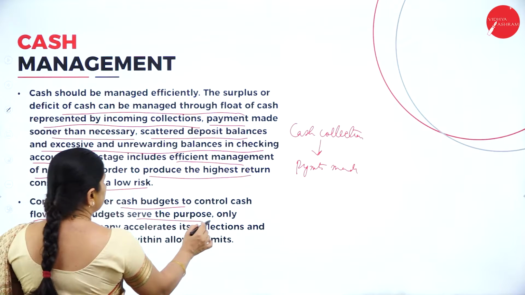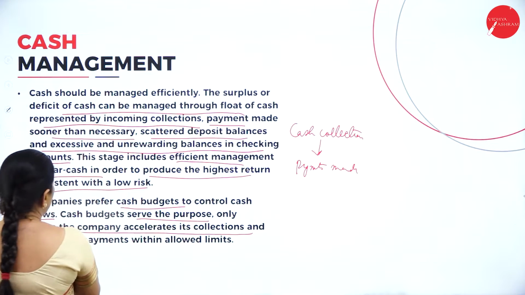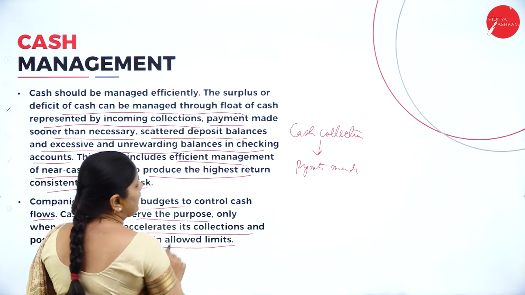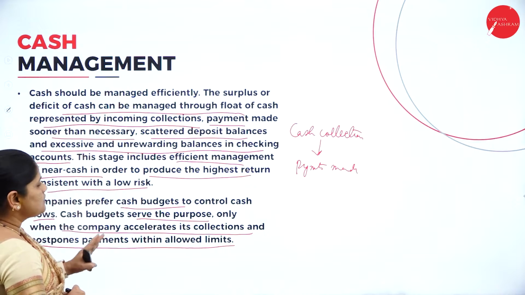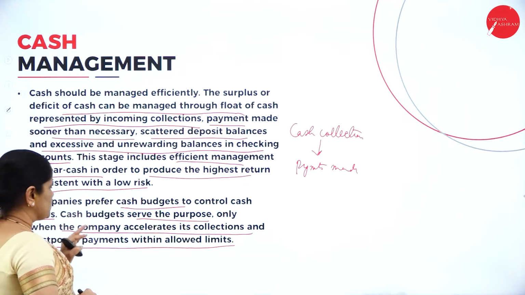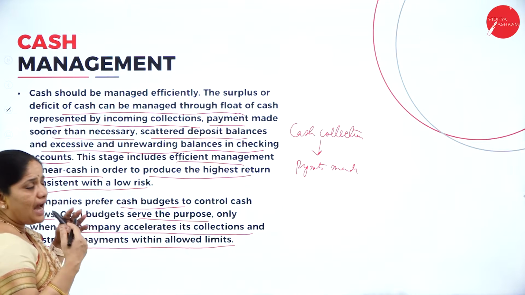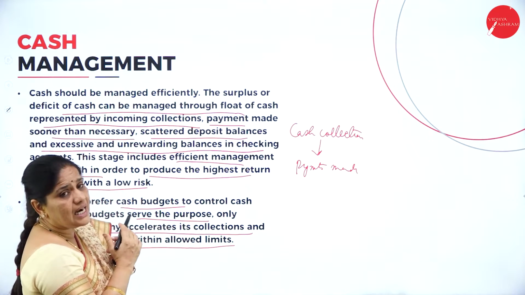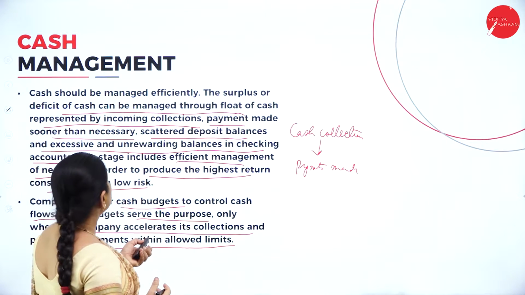Cash budgets serve the purpose only when the company accelerates its collection and postpones payments within allowed limits. Whenever they prepare a cash budget to control the cash flows, it will help when there are faster collections and slower payments. Only then can we manage the cash budget.